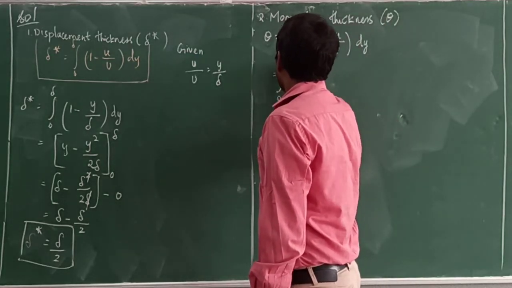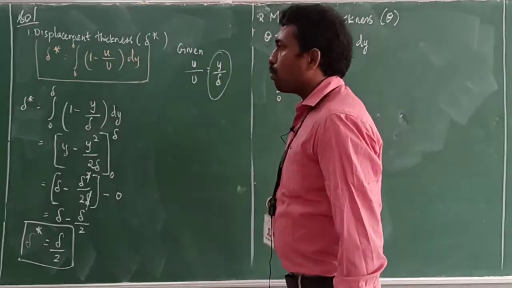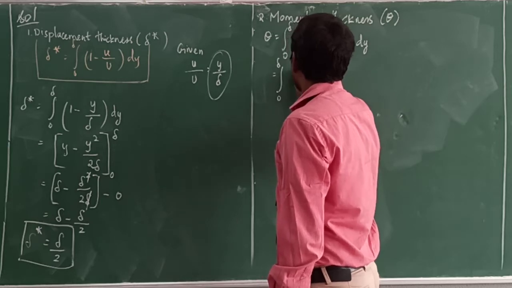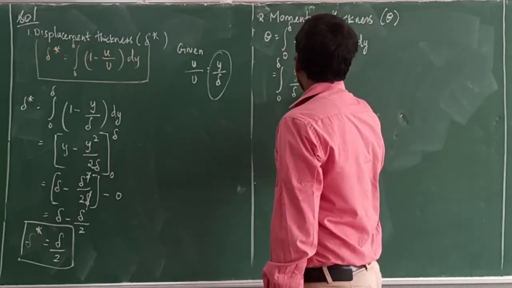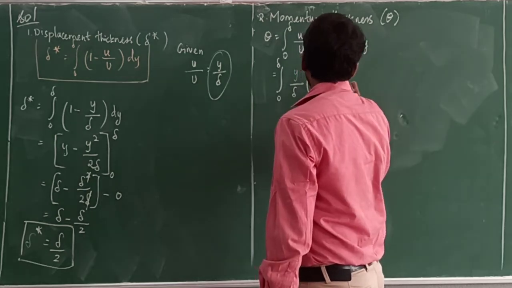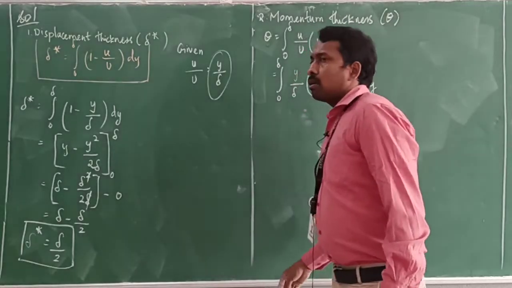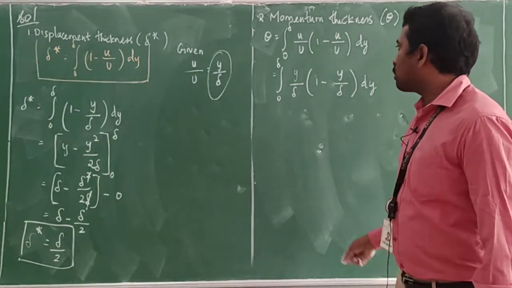Integral over 0 to delta. For u by U they have given y by delta. So for u by U I am substituting y by delta into 1 minus y by delta dy. While starting integrating, we need to simplify these terms.